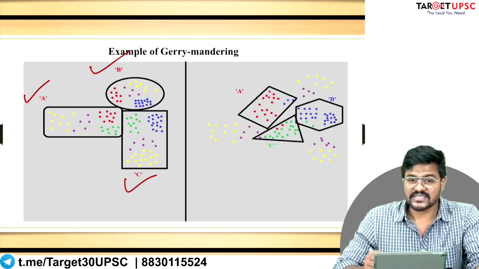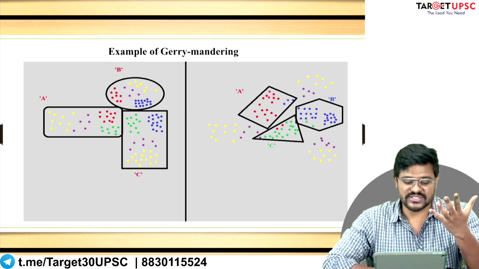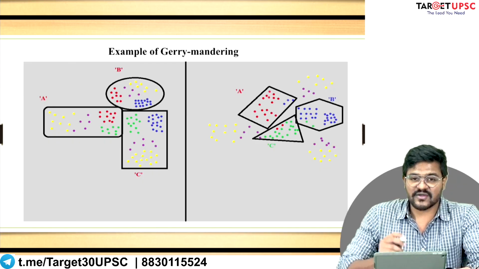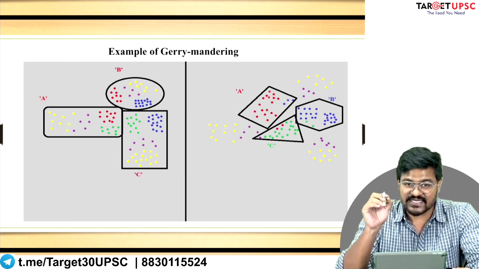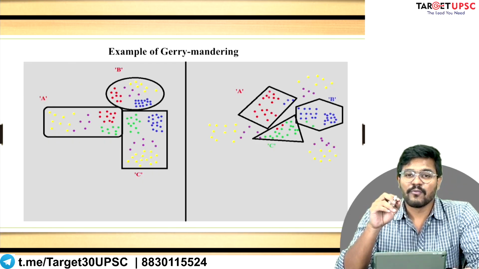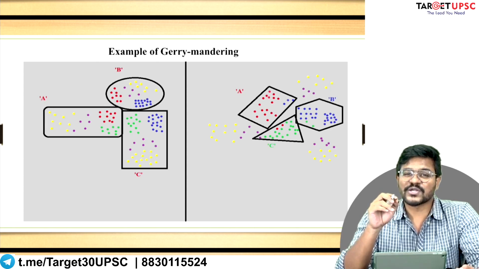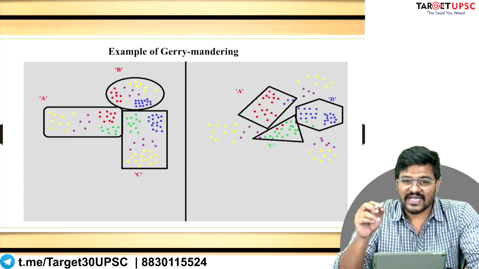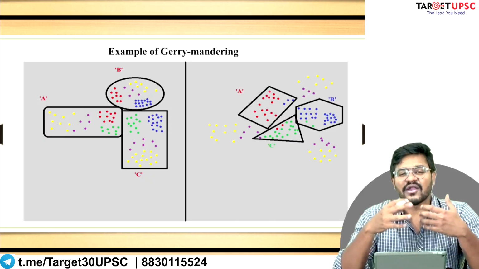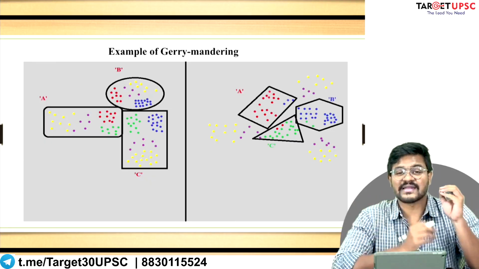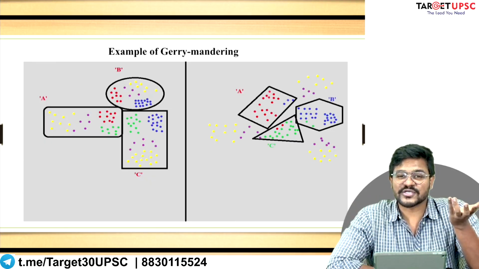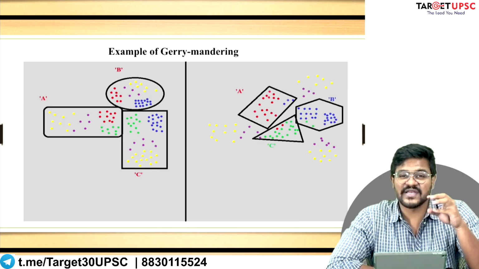Now if you look at this, these are mixed constituencies, right? So each of the colorful dots that you can see represents voters that belong to a particular community, a particular caste, a particular religion. And unfortunately in India, as you know, most of our political choices are based on caste affiliation, community affiliation, or religious affiliation.